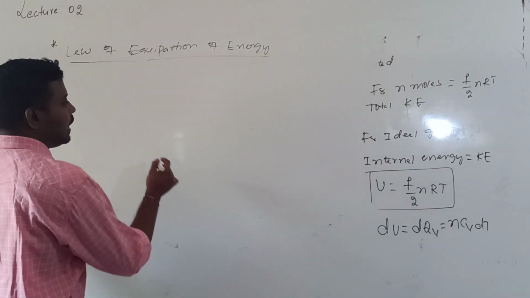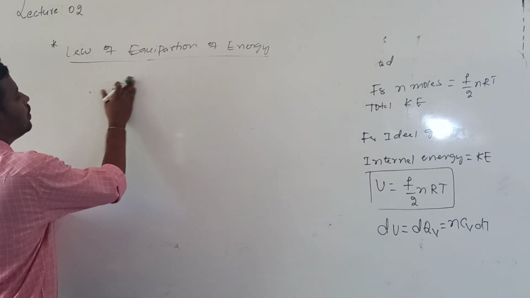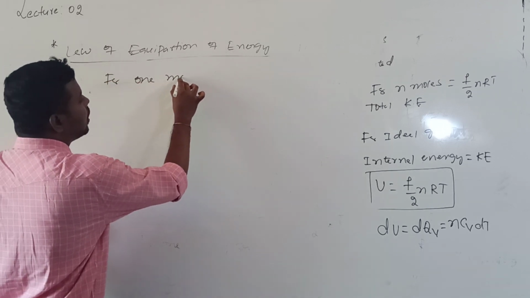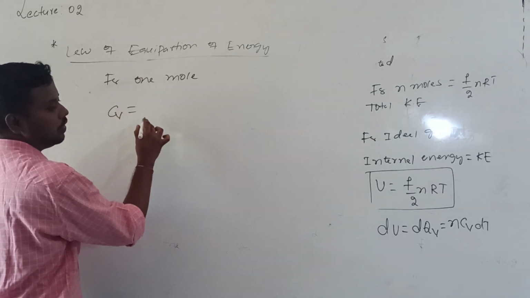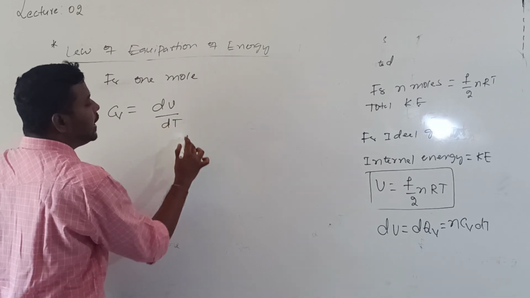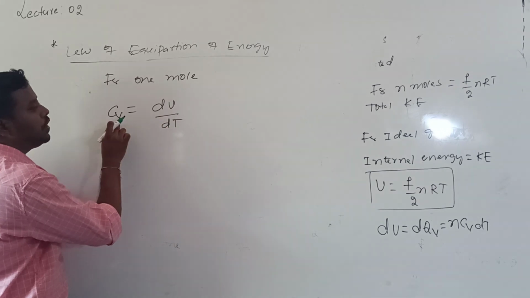According to that relation, for 1 mole of gas, Cv is equal to dU divided by dT. The derivative of internal energy with respect to temperature will give you Cv.